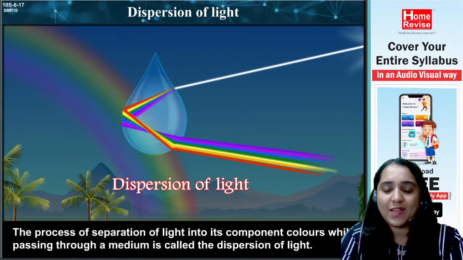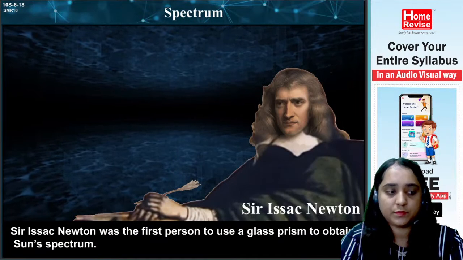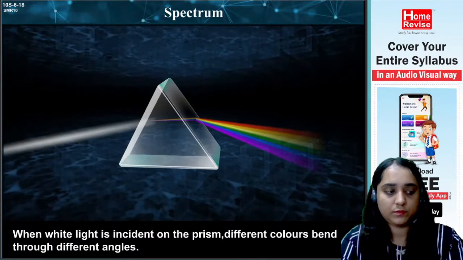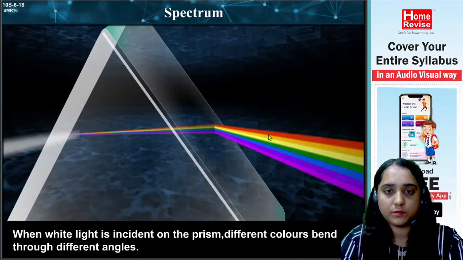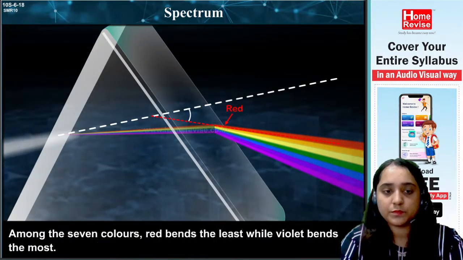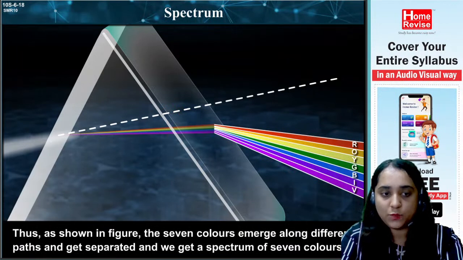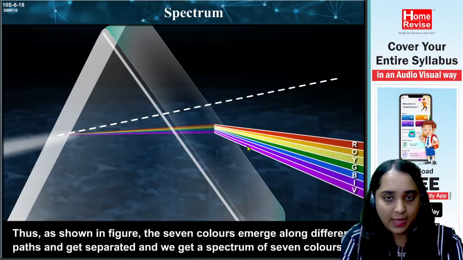Likewise, we can see the spectrum. Sir Isaac Newton was the first person to use a glass prism to obtain the sun's spectrum. When white light is incident on the prism, different colors bend through different angles. Among the 7 colors, red bends the least, while violet bends the most, as shown in the figure. Now we know the reason behind this. Why is red the least and violet the maximum?